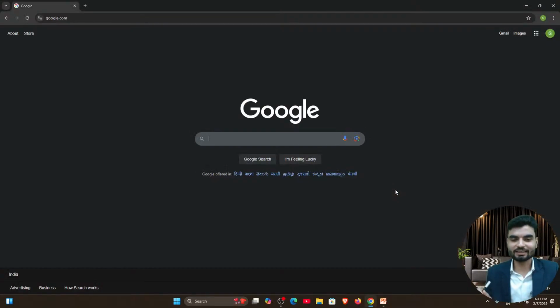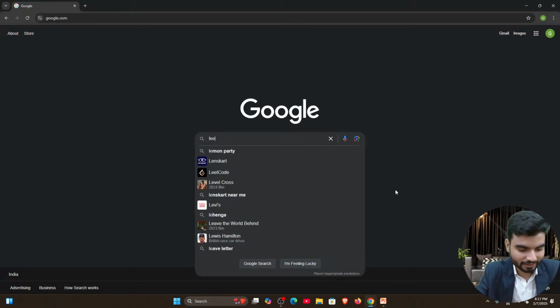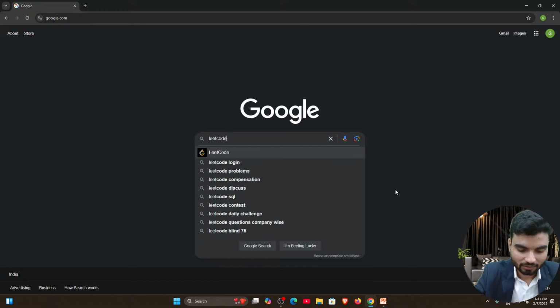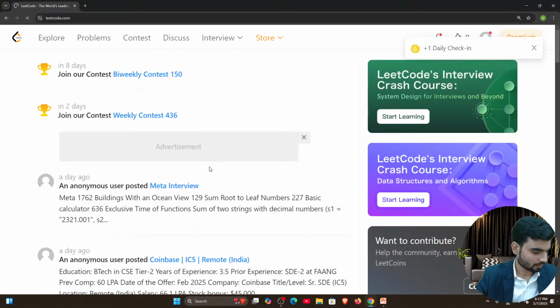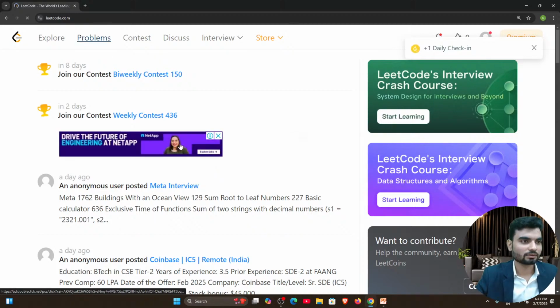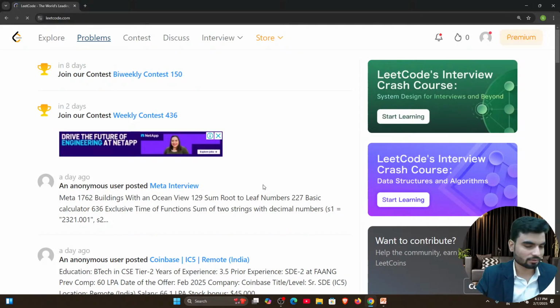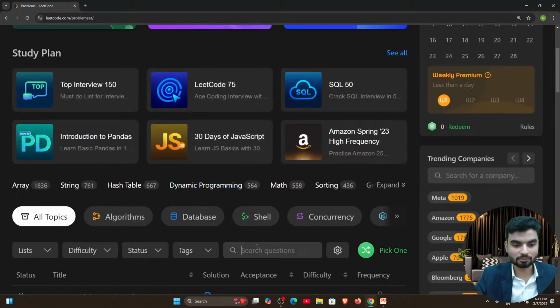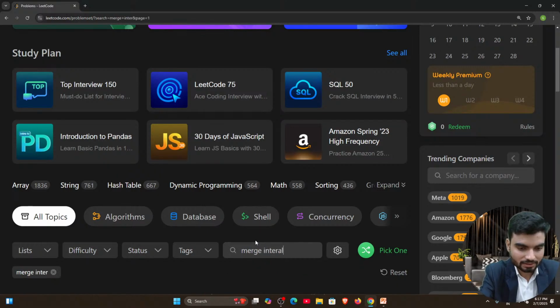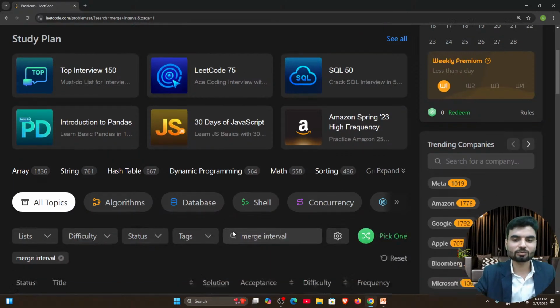So now let's search a super important question. But let me open my LeetCode first. So I'll open LeetCode, then I'll search the question. I'll go to the problem section, and here we will search a very nice problem, which is Merge Intervals. People find it difficult because they do not understand the logic, but trust me, after this video nothing is hard. It is going to be easy peasy.